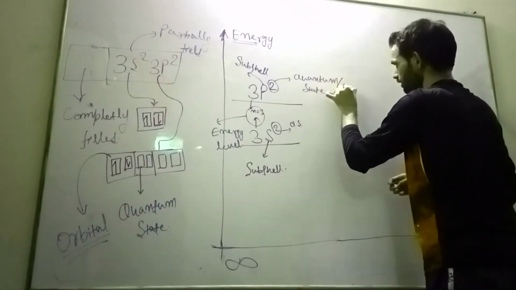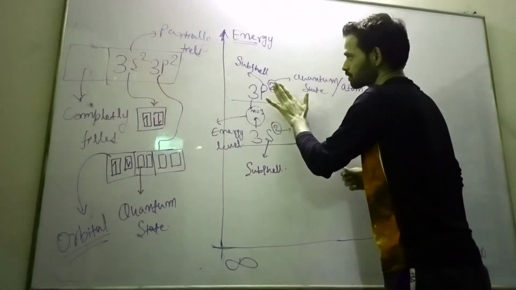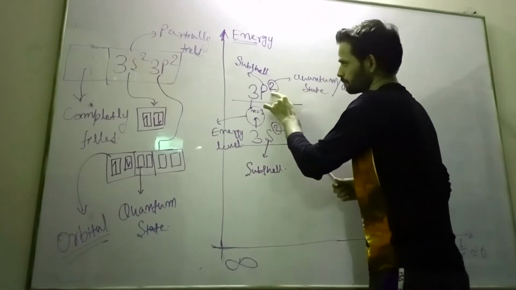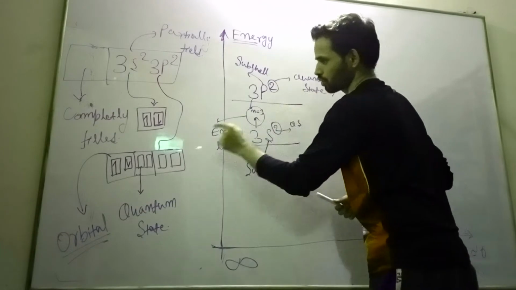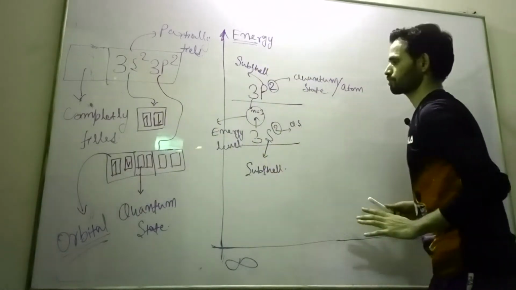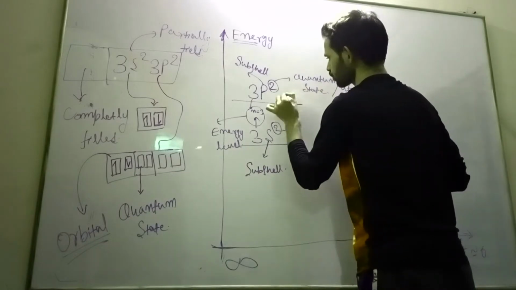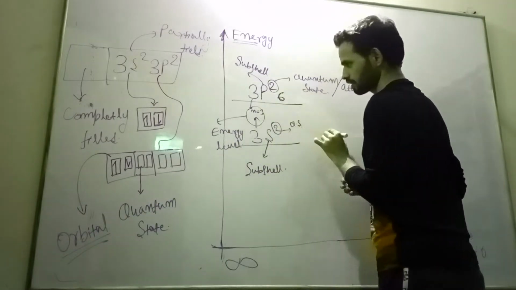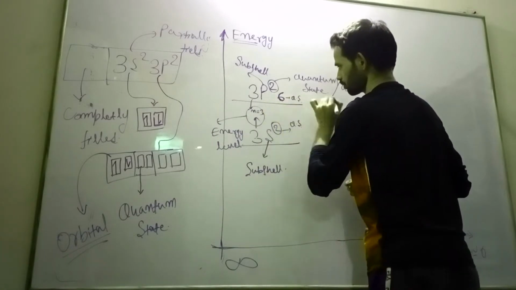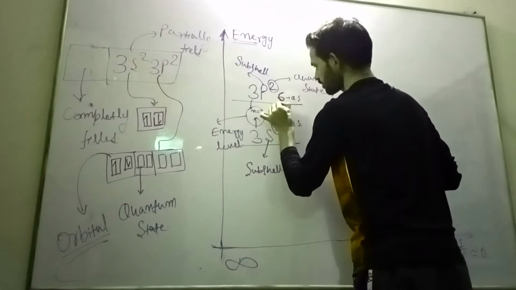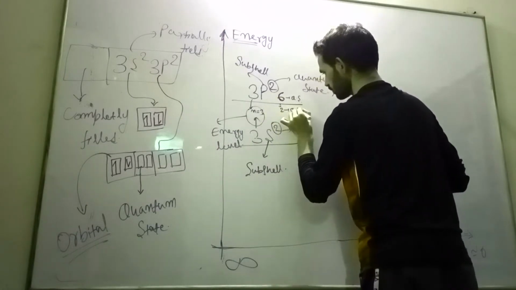How many quantum states are possible in the p subshell? 6, but only 2 are filled, and the remaining 4 are empty. So the total possible is 6 quantum states, and 2 quantum states are filled.